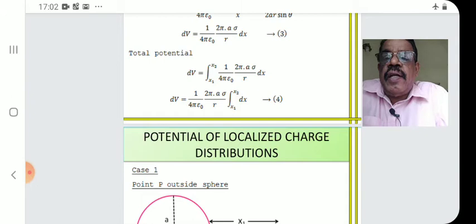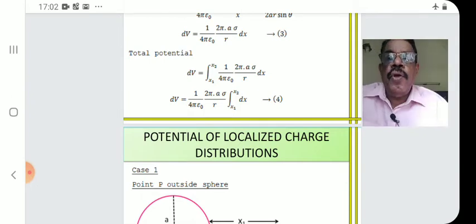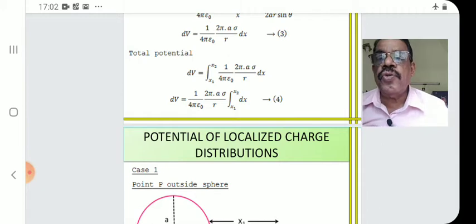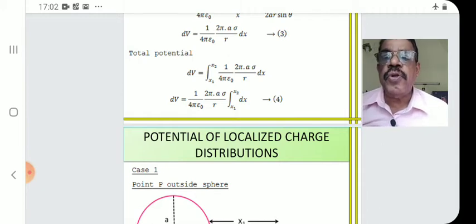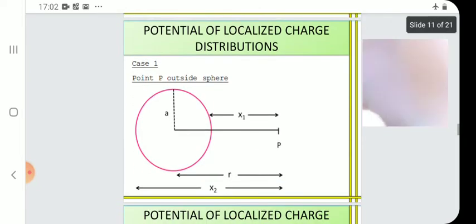The constants are taken in front of the integral sign. V is equal to 1/4 pi epsilon 0, 2 pi a sigma by r, integral x1 to x2 dx. Equation number 4. This will be continued.